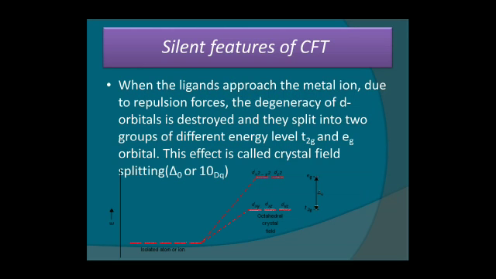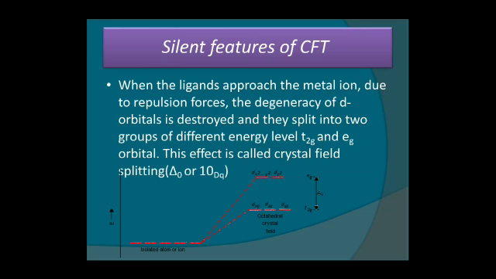In d orbitals, two types of orientation are there: dx square minus y square and dz square are on the axis, and dxy, dyz and dzx are in between the axis. We can calculate CFSE for tetrahedral and octahedral complexes.